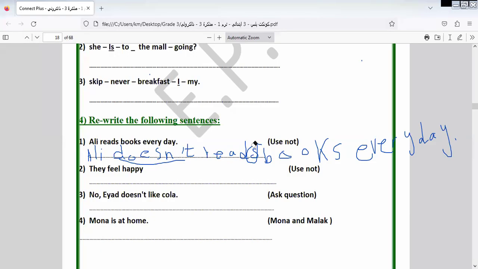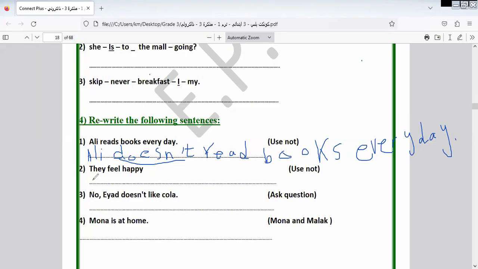Okay, so the answer will be here: I omit S. So the answer will be Ali doesn't read books, without S. Here I omit S because I have does here. Ali doesn't read books every day.